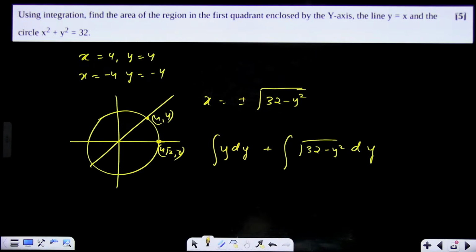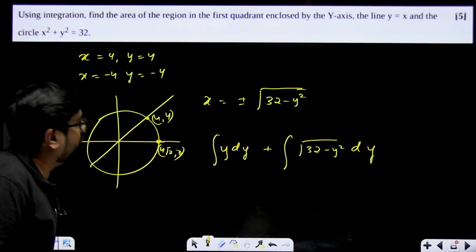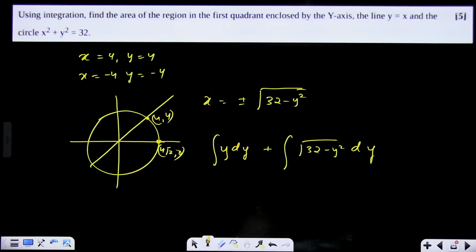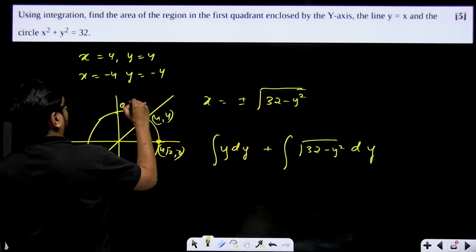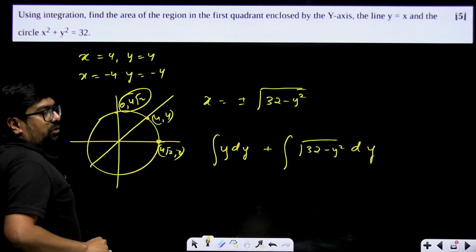And the limits will be from 0 to 4 for the line, and for the curve, it will be 4 to 4 root 2. Okay. This is because this point is also 0 comma 4 root 2. Any doubt?